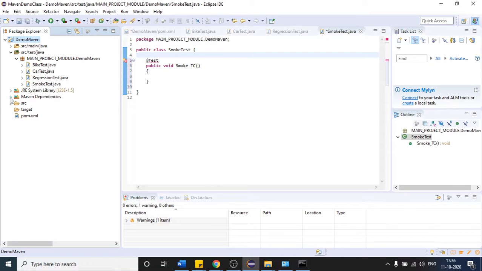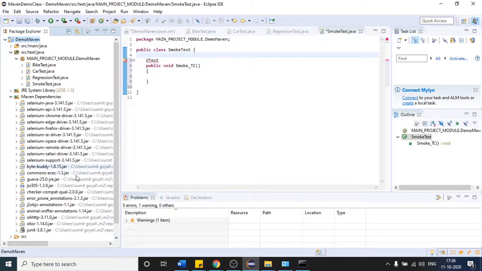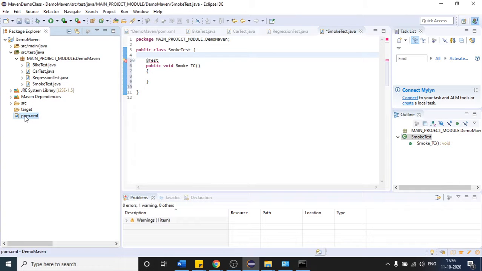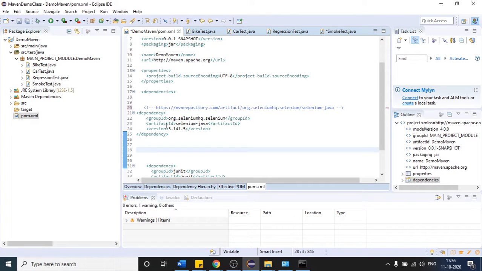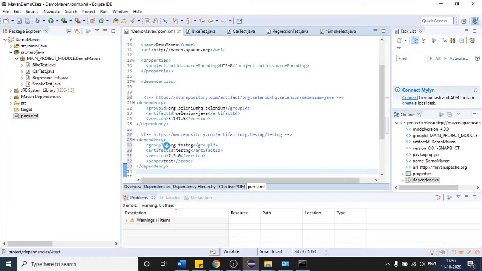As of now you will see no TestNG jar file is present here. These are all the jar files, but related to TestNG you will not find it. Once I place this here, copy this, and you can place it inside the dependencies tag, on the top or below, no issue. Paste it and press Ctrl+S to save. It will say building workspace, which means it will first check my local directory. If it finds the TestNG jar there, it will not download it again; otherwise it will download.